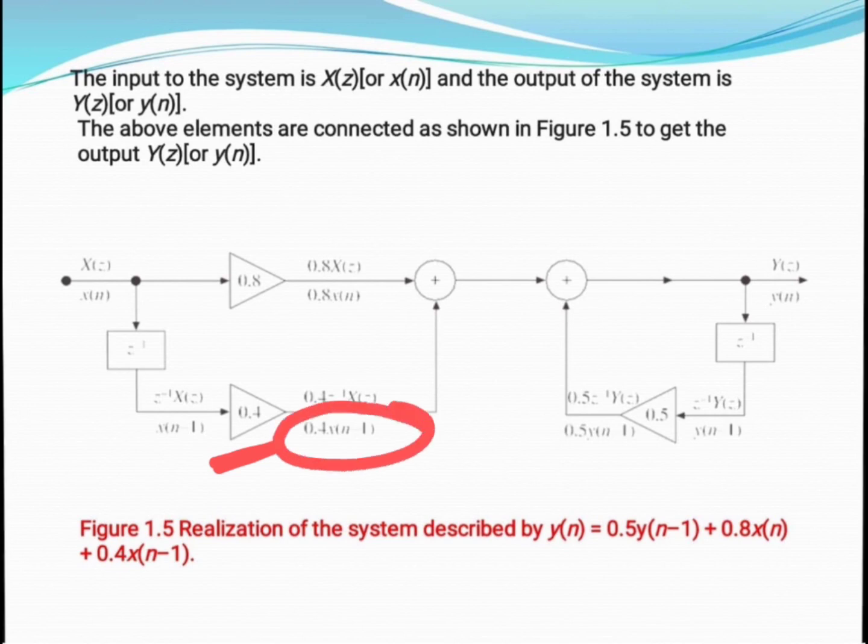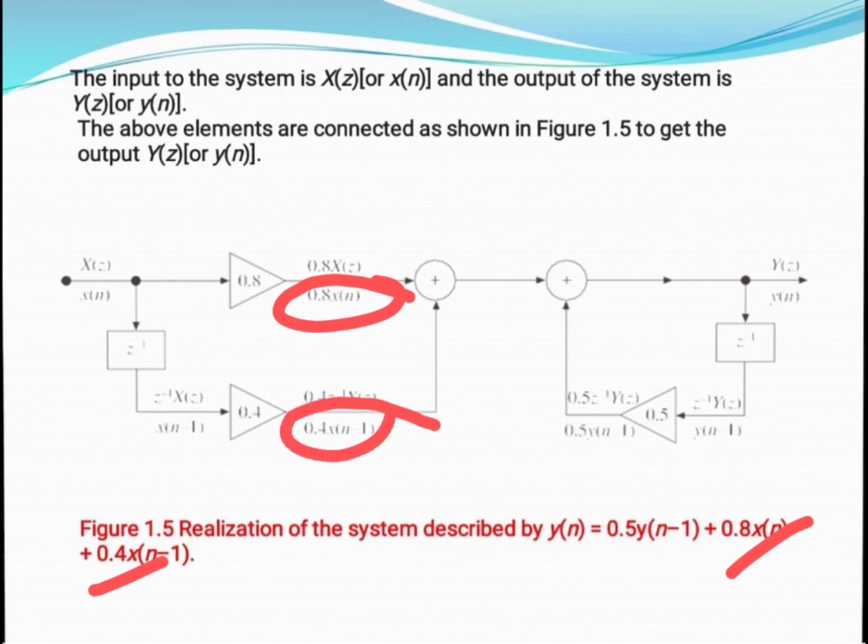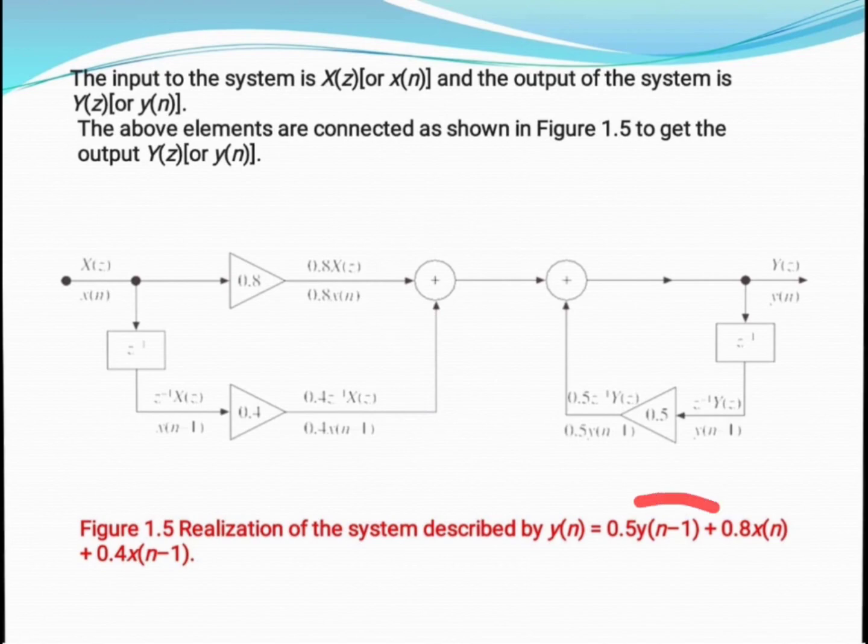Likewise, we need to implement this equation. So as you can see, 0.8 of x of n, this function and this function, both are added with the help of an adder function. Now we need to implement y of n minus 1, that is, 0.5 y of n minus 1. So here y of n is here. In order to implement y of n minus 1, we use one delay function. So after using this, we can have y of n minus 1, and this particular one is the constant value, which is 0.5. With the help of a multiplier we can have this. The output of this particular function is 0.5 y of n minus 1.